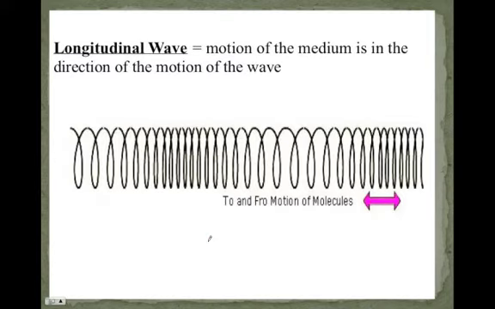A different case of this is a longitudinal wave, which is where the motion of the medium is in the direction of the motion of the wave. Sound is a longitudinal wave. We can see a case like this where this wave is moving because there's a piece where it's stretched out, then there's a piece where it's compressed together, and then stretched out again, and compressed together. The wave would be moving from one side to the next. And if I was one of these little pieces of spring here, I would actually be moving side to side with it. So the medium is moving in the same direction that the wave is. So this is a longitudinal wave.